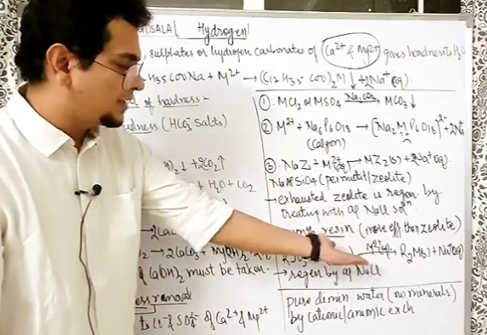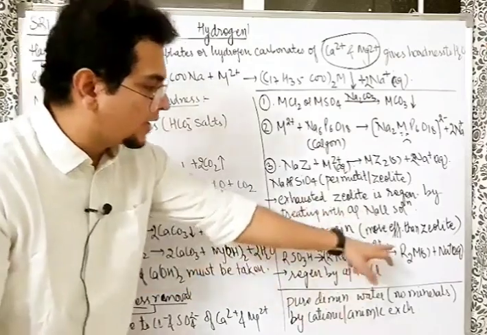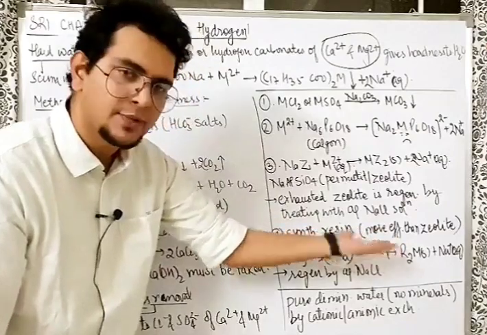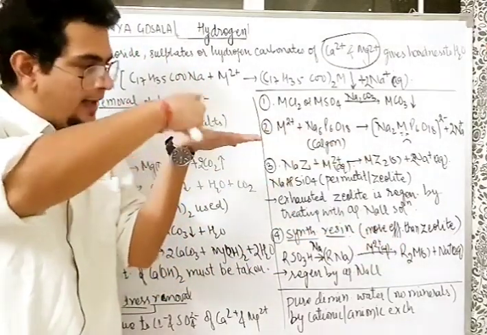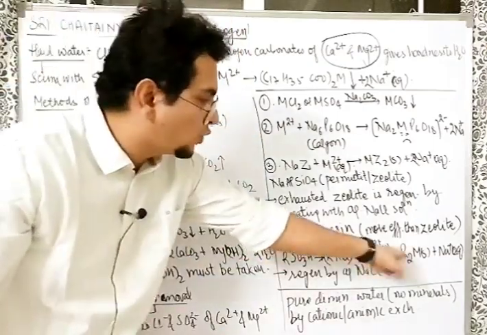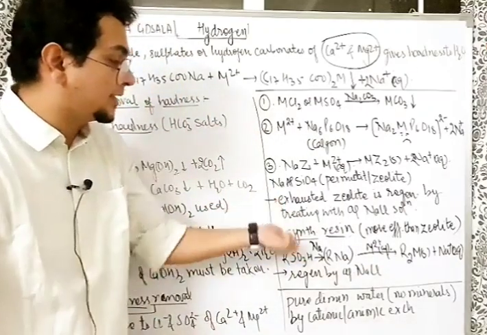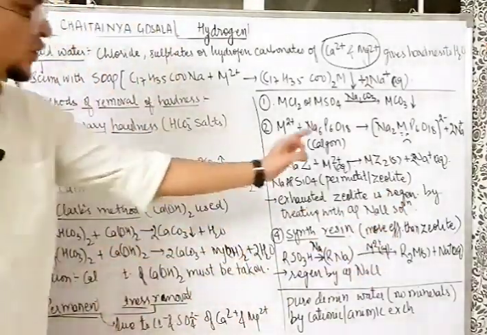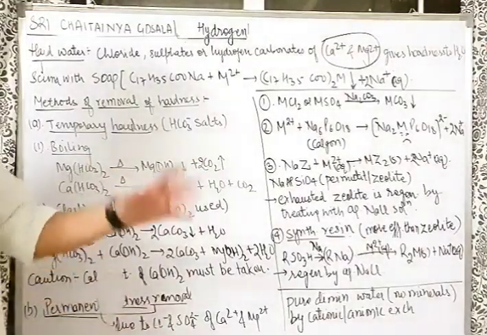Then what do we do? Nothing, just M2+ is there. That will be exchanged from the hard water and you will get R2M solid deposited. Again, this is exhausted synthetic resin. In the same way, my hand is the ion exchanger. Send water. Na+ will go into the aqueous medium. Ca2+ will be deposited as R2M, and this R2M is completely exhausted synthetic resin. How to regenerate? Regenerate by adding aqueous NaCl. So both zeolite as well as synthetic resin are regenerated by adding aqueous NaCl.